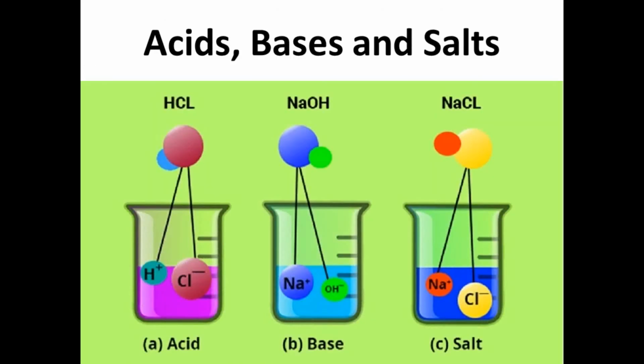Next, we can compare the acid, bases and salt in the end. Acids like HCl, in aqueous solution, dissociate into hydrogen ion and chloride ion. Base, like you can take the example of sodium hydroxide. It is broken down into sodium ion and hydroxide ion. In case of NaCl, which is a neutral salt, it dissociates into sodium ion and chloride ion.